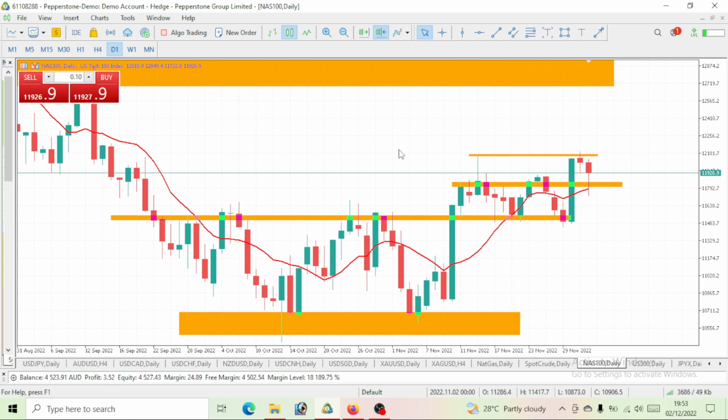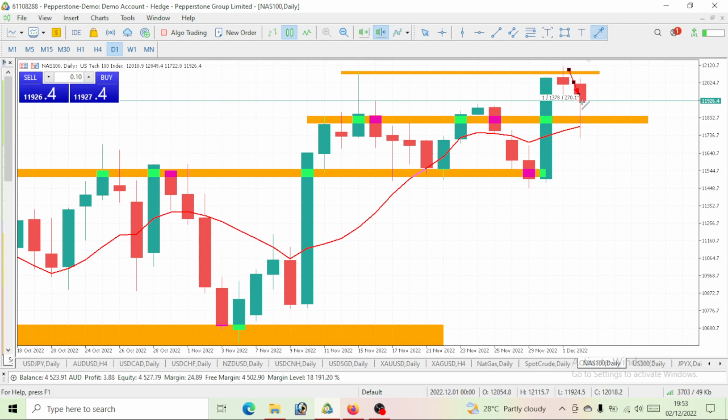So take a look at this, Nasdaq 100, right? I told you guys that for today, which is 2nd of December, you should be expecting a pullback on Nasdaq 100, which we actually got. We've gotten it right. Now that this pullback has been made, we'll be expecting a bullish move.